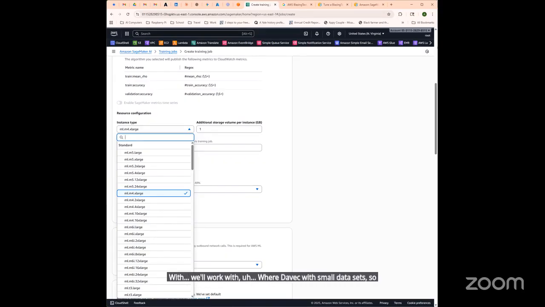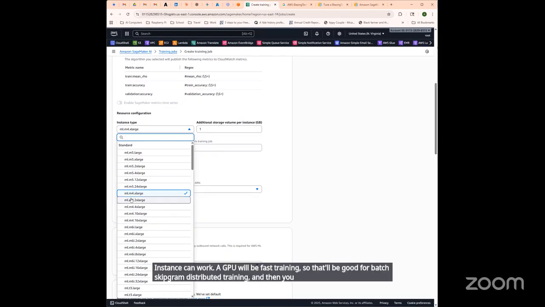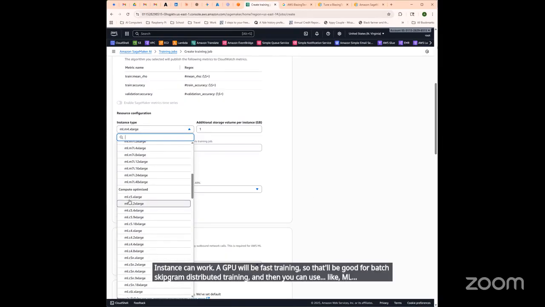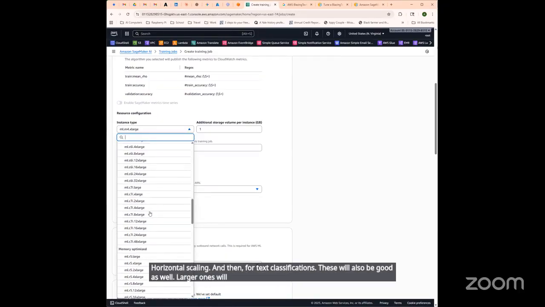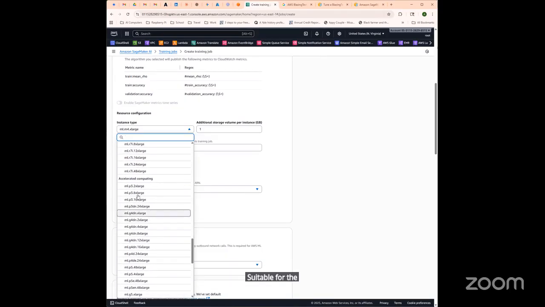So an ML instance can work. A GPU will be fast training, so that'll be good for batch skipgram distributed training. And then you can use the MLC, right? So these will be the compute and GPU optimized, and these will have horizontal scaling. For text classification, these will also be good as well. Larger ones will be suitable for the P size over here. Remember, costs go up as an instance's size and compute capabilities increase, but it also offers you faster completion.